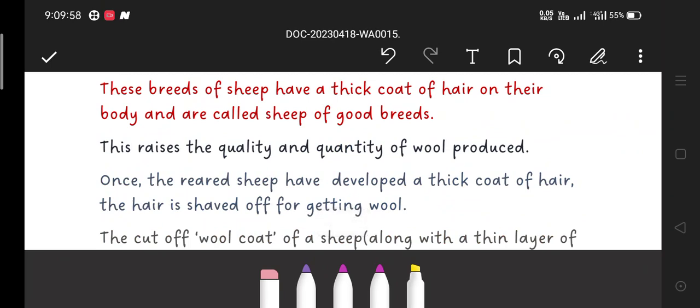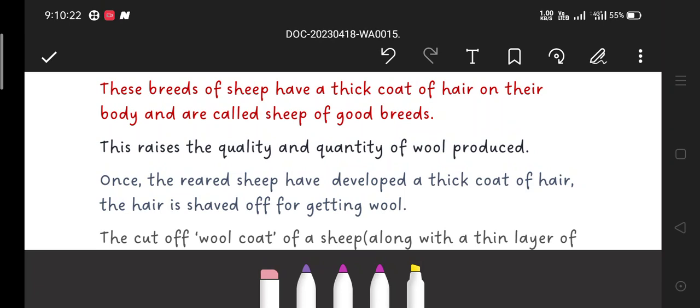Breeding of sheep also raises the quality and quantity of wool produced. As I told you, there are some selective breeds of sheep which raise a thick coat of hair. The hair on their body is known as wool, and the quality and quantity of the wool is very good.